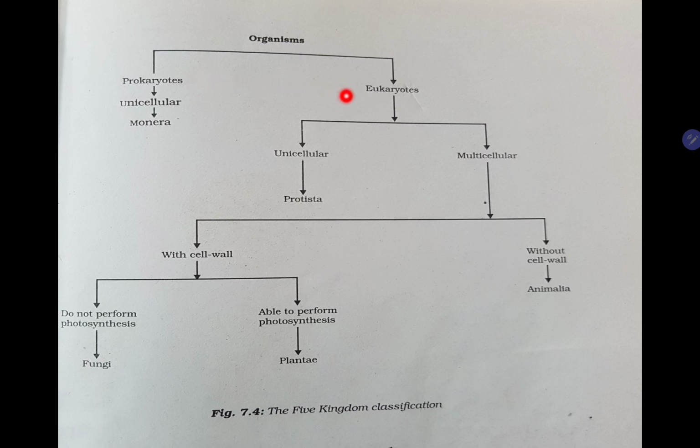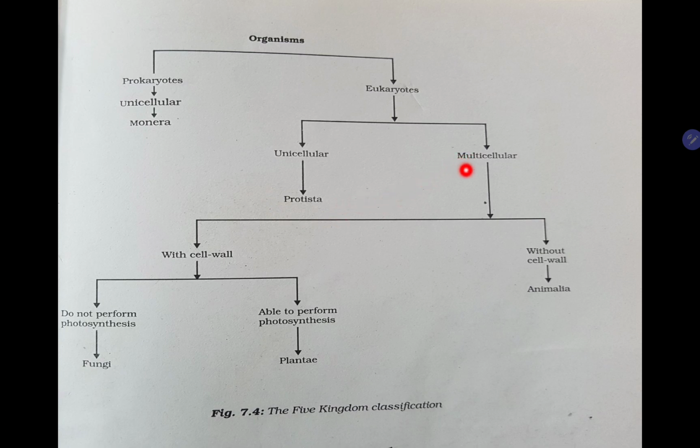whereas eukaryotes are the advanced form of organisms which have a well defined nucleus and possess membrane bound cell organelles. Prokaryotes are unicellular and it comprises of the group Monera, whereas eukaryotes can be unicellular as well as multicellular. All unicellular eukaryotes are put into the group Protista.